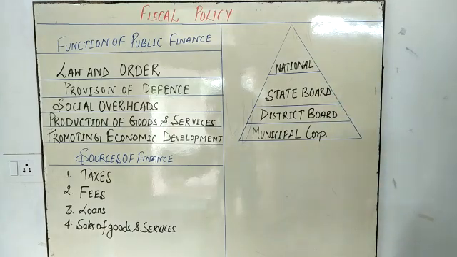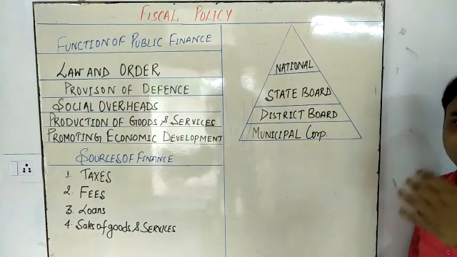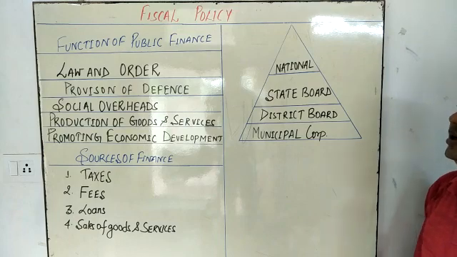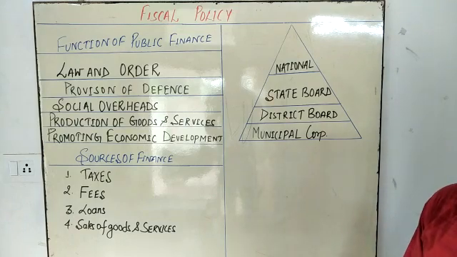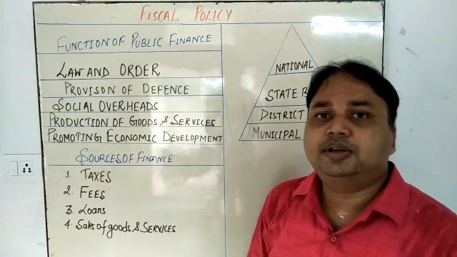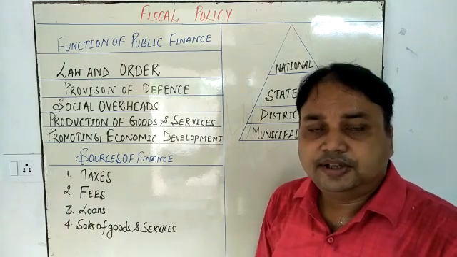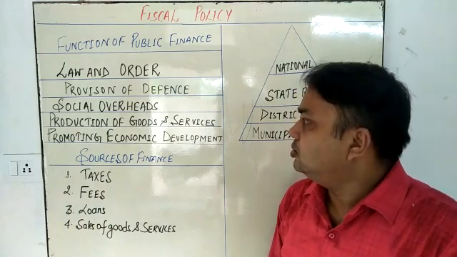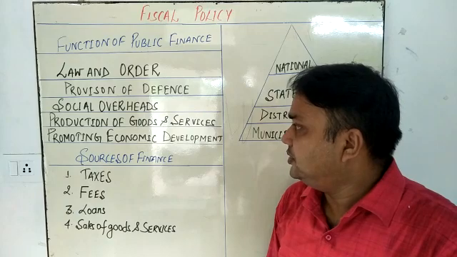So social overheads comes under the schools, colleges, whatever the hospitals incurred. Production of goods and services, I have already given one example, SAIL, Steel Authority of India Limited, BHEL. They are going to produce some goods and services.